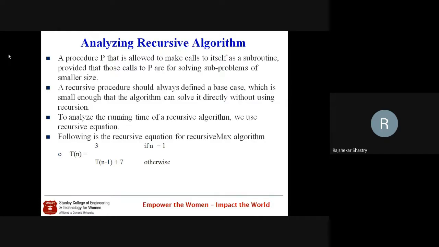Either the best way we can express it, or the worst way, or both sometimes, or instead of them sometimes we go for the average. Generally, if some instructions are taking more time and some instructions are taking less time, that means the instructions are varying. In that case, we take the average of the overall instructions. So whatever average value we get, we take it as the average time complexity of that particular algorithm.